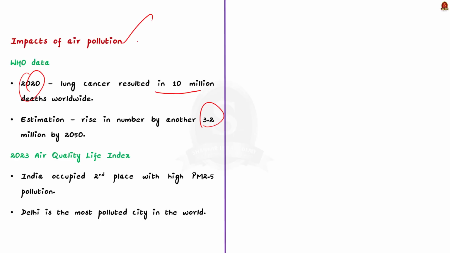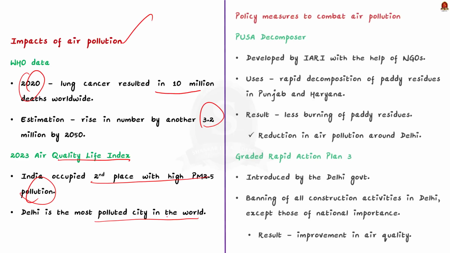Now coming to the India specific information, according to the recently released Air Quality Life Index, India occupies the second place with high PM 2.5 pollution. And according to the index, Delhi is the most polluted city in the world. The worst air quality in Delhi continues to pose a long-term threat to the inhabitants around Delhi.